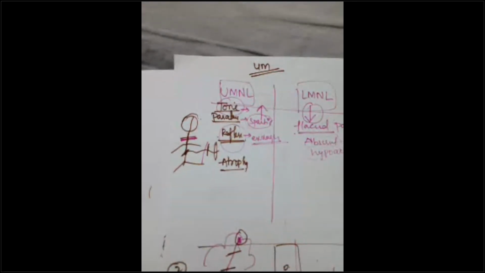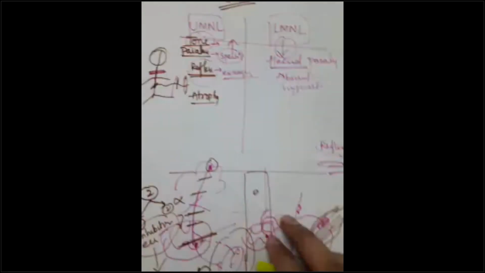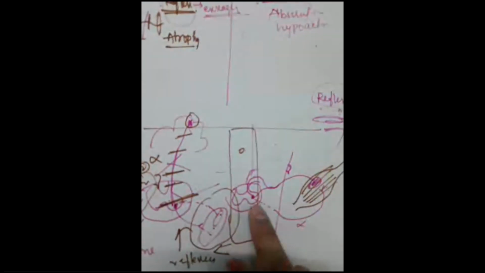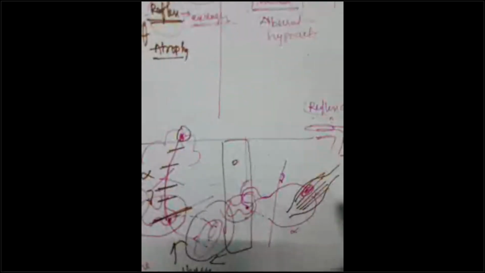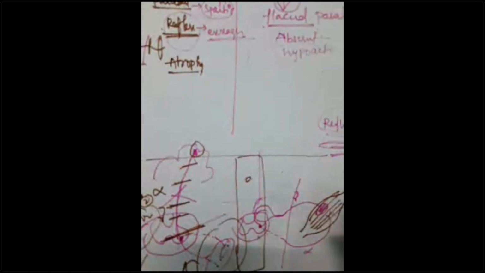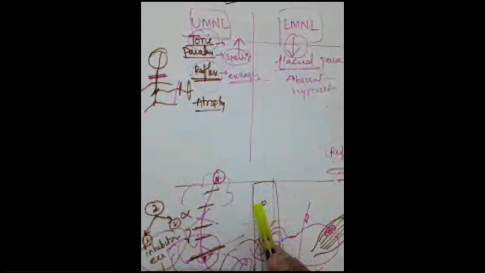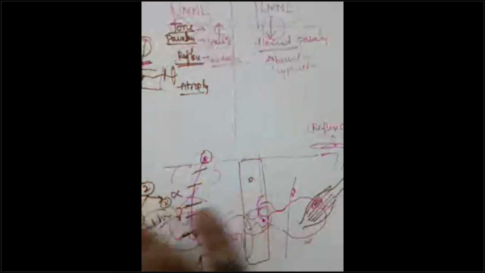Why increased tone in upper motor neuron lesion? Because the upper motor neuron is exerting an inhibitory influence, meaning it is inhibiting the lower motor neuron. Otherwise the lower motor neuron keeps firing because of reflex activity. The muscle spindle keeps getting stimulated somehow, and then the impulse will be carried out. Because of this reflex activity, the muscle will be contracted. To keep the flexor and extensor tone at the optimum level, the upper motor neuron inhibits this. Inhibit means maintain.